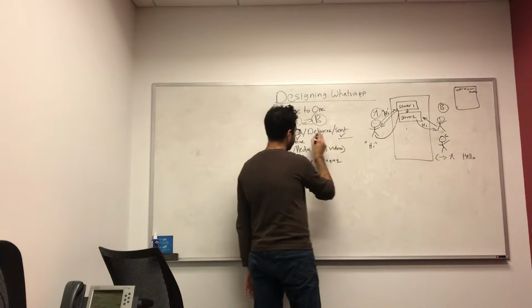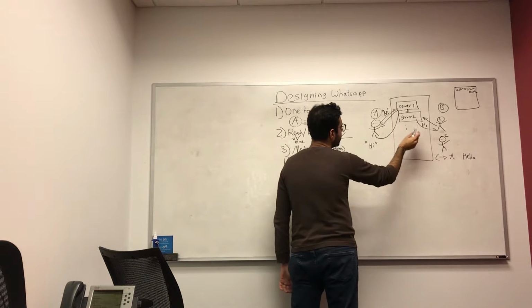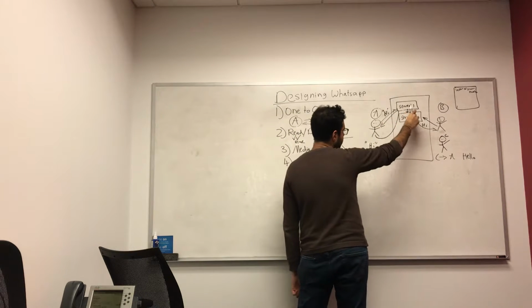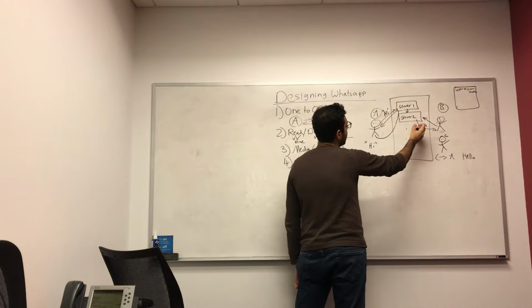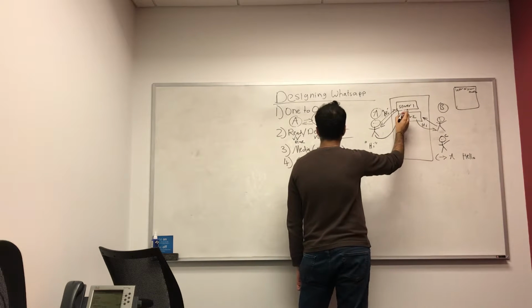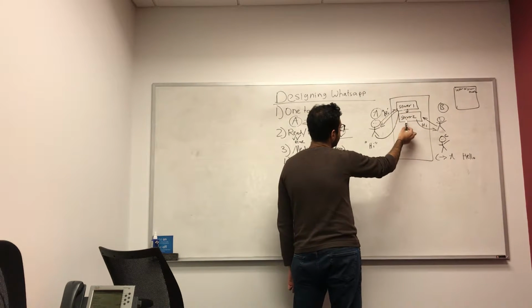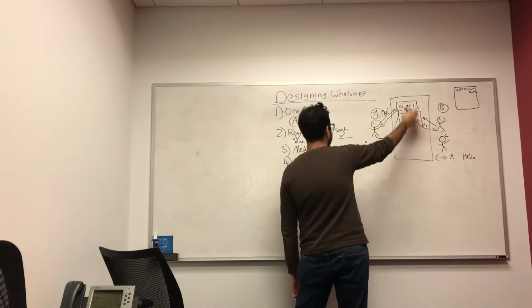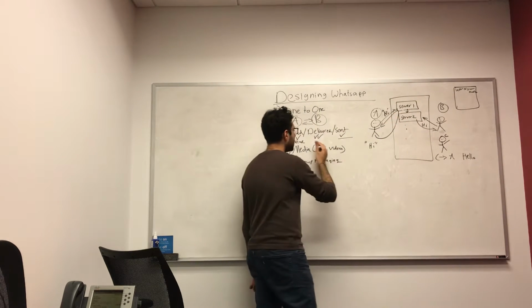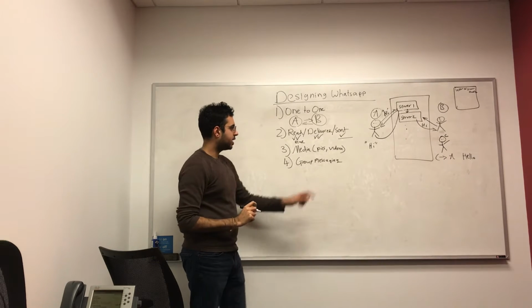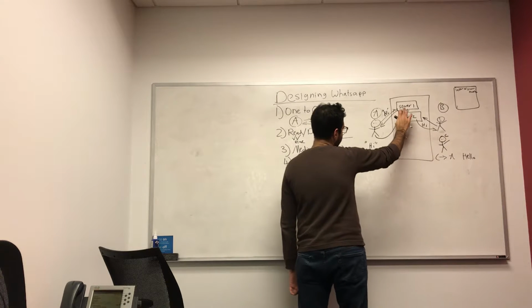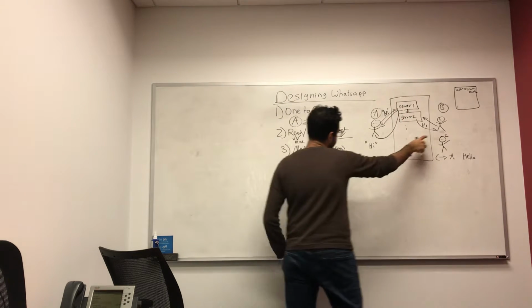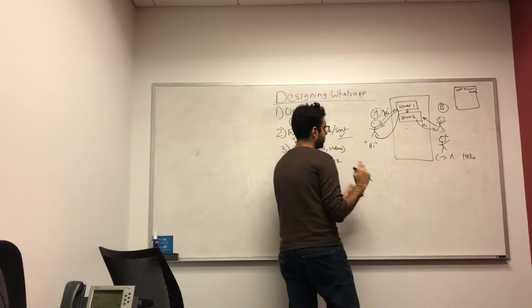Then for delivered, what we can do is that when user A sends a message to server 1, server 1 sends the message to server 2, then server 1 can send a message back to user A saying the message has been delivered. So to recap, let's say user A has server 1 as its server, and user B has server 2 as his server.